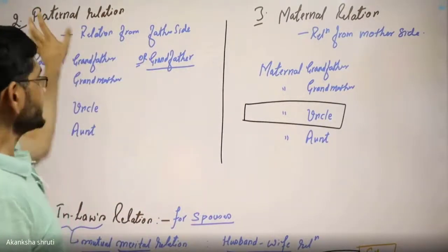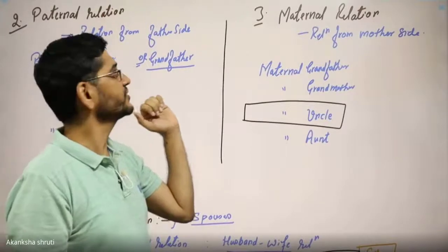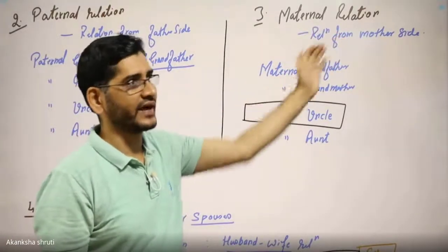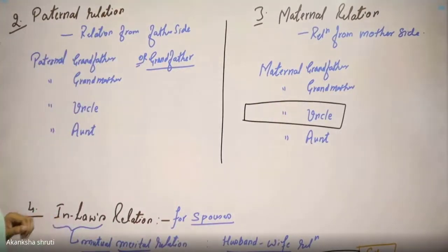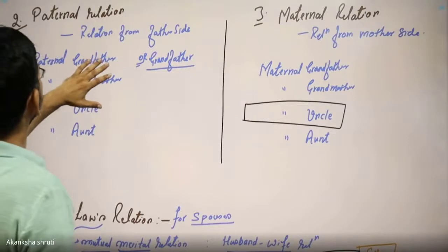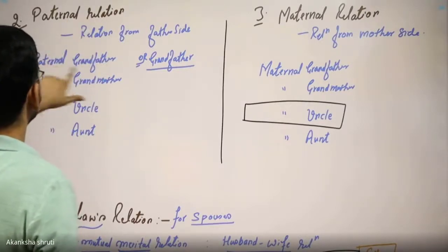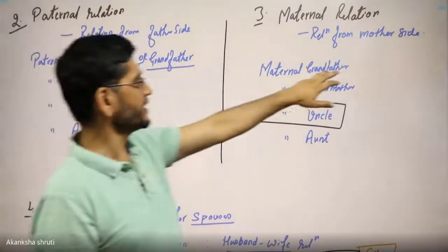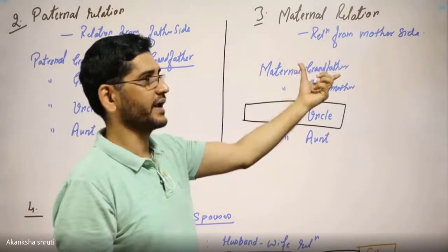The relation from the father side is called the paternal relation, and the relation from the mother side is called the maternal relation. Like the father of my father will be called the paternal grandfather, but the father of my mother will be called the maternal grandfather.